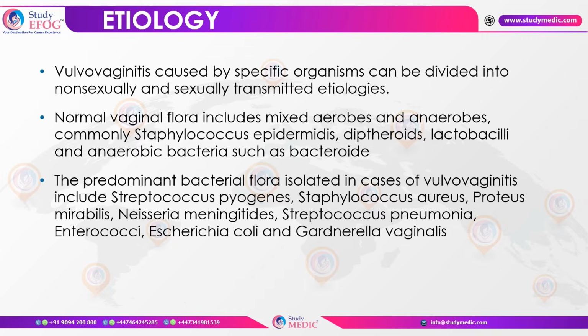The etiology, when identified, can also be by specific organisms, which can either belong to a sexually transmitted etiology or a non-sexually transmitted etiology. Now, what is the normal vaginal flora made up of? We have mixed aerobes and anaerobes, the most common one being Staphylococcus epidermidis, diphtheroids, lactobacillus, etc. The predominant bacteria that is found as an etiology for vulvovaginitis include Streptococcus pyogenes, Staphylococcus aureus, E. coli, and Streptococcus pneumoniae.